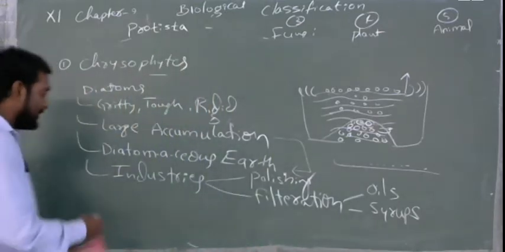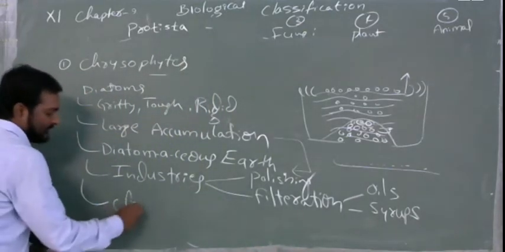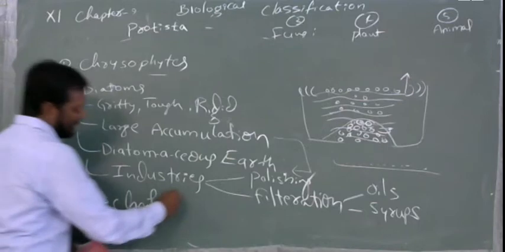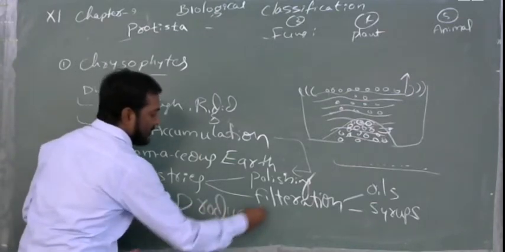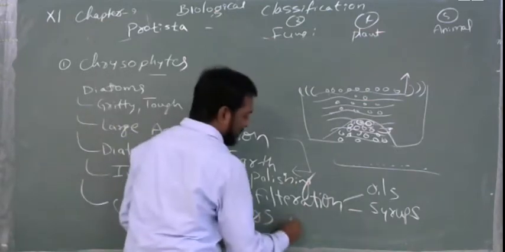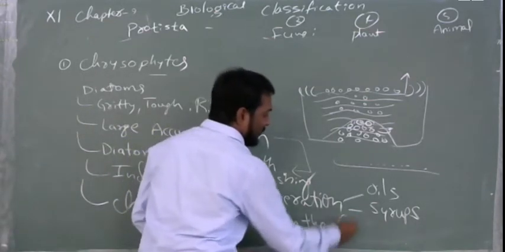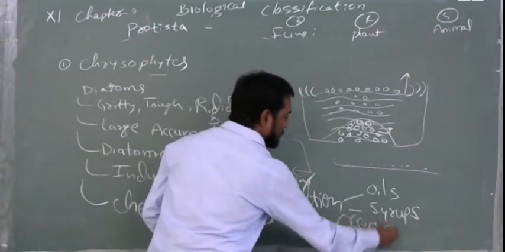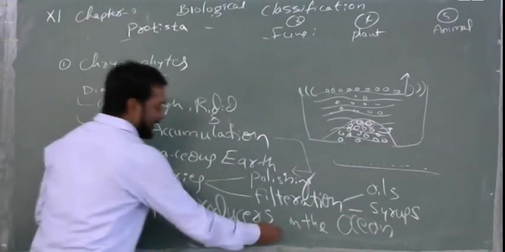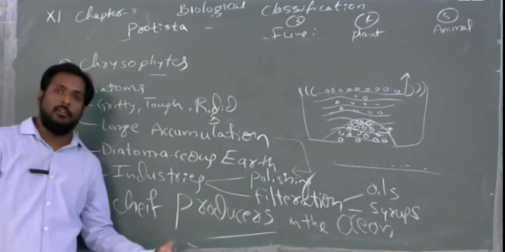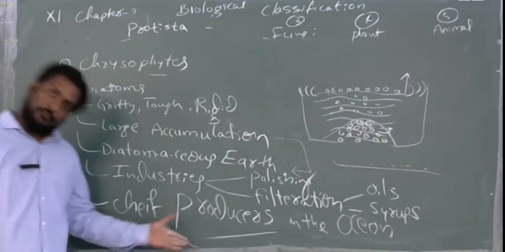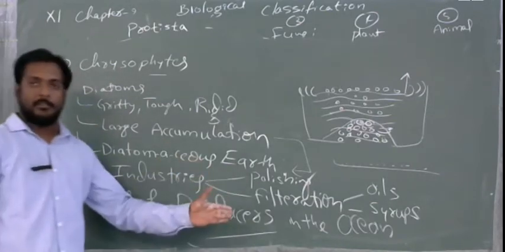Last point, these are the chief producers. You have to remember, these are the chief producers, especially in the oceans. Chief producer means not the directors, actors, heroes. Producers means they produce the food, the starting of the food. Next will be consumers.